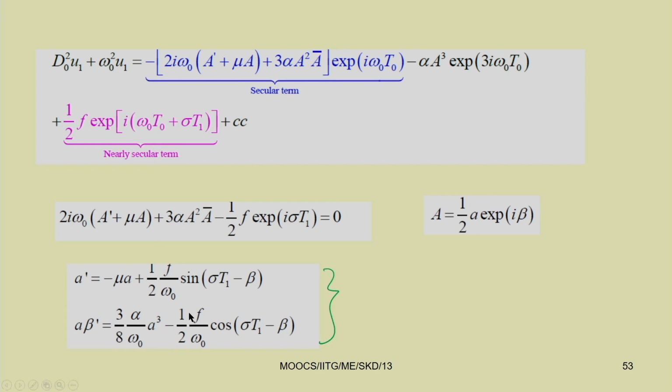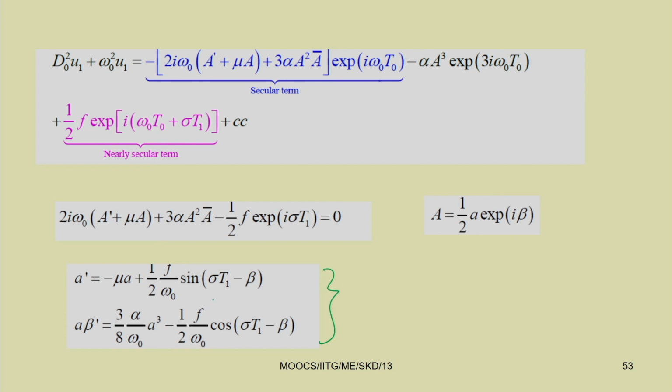Where a dash equal to minus mu a plus half f by omega 0 sin sigma t 1 minus beta, and a beta dash equal to 3 by 8 alpha by omega 0 a cube minus half f by omega 0 cos sigma t 1 minus beta, where sigma is known as the detuning parameter.